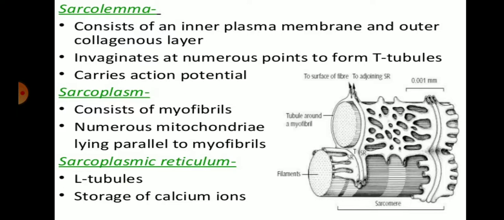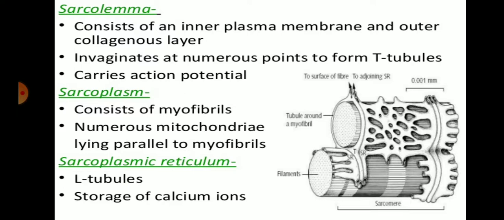Acetylcholine activates the receptor on the surface of the muscle cells, which results in the influx of positively charged sodium ions and the movement of the cell. So the sarcolemma carries the action potential, because the neurotransmitter acetylcholine acts at the plasma membrane of the cell.